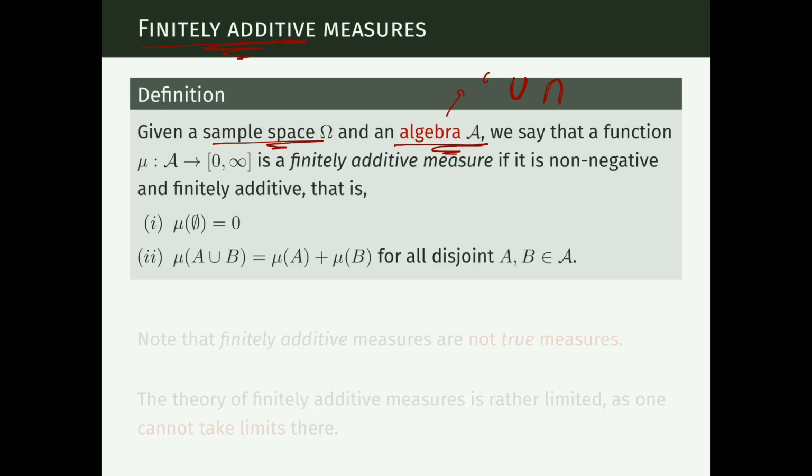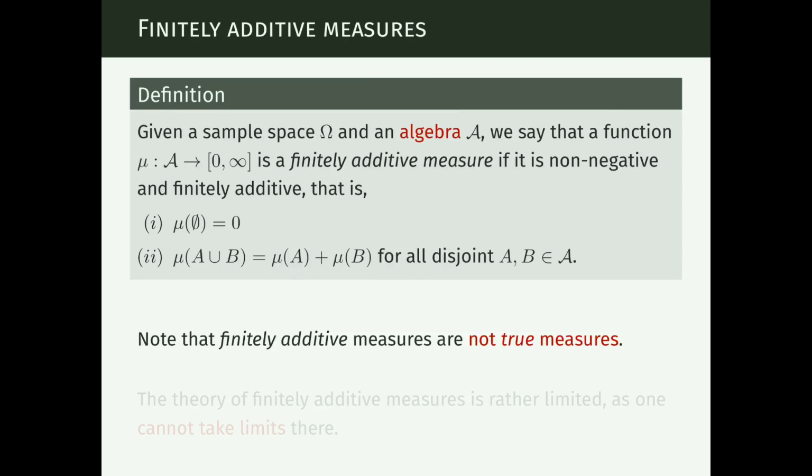And if we have a function mu that assigns to each element in the algebra a non-negative number, including possibly infinity, we say that this function is a finitely additive measure if it assigns value 0 to the empty set and is additive for disjoint unions, but only finite disjoint unions. We don't require countable disjoint unions as for measures.